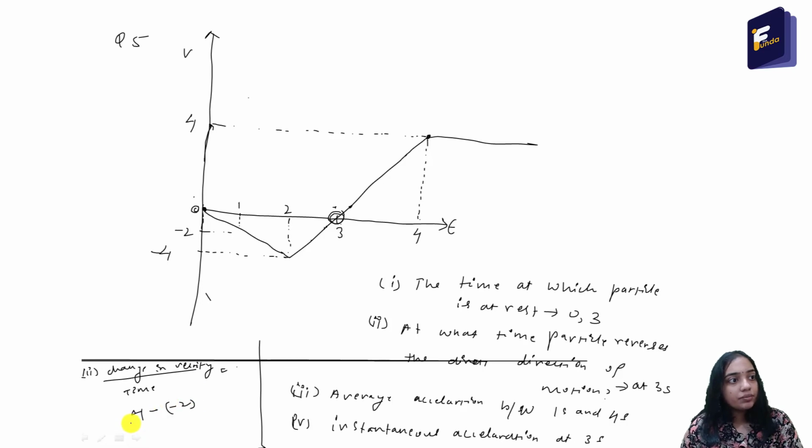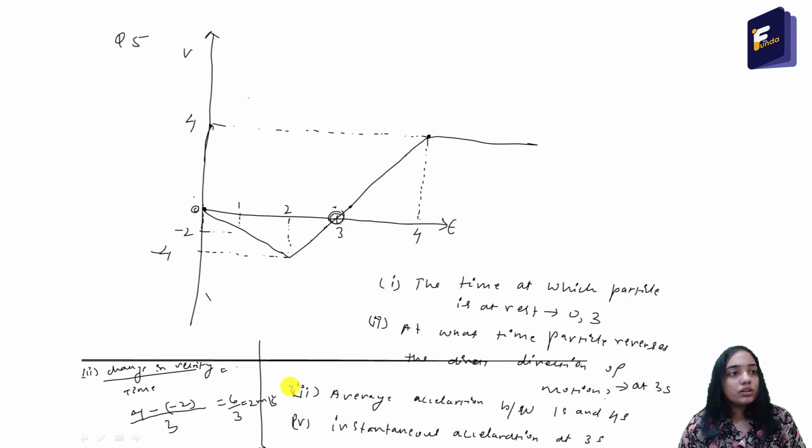by time interval. Time interval is 4 minus 1. Okay, that is 3 seconds. 4 minus 1, 3. So it is 6 by 3, which is equal to 2 meter per second square. So the average acceleration between 1 second and 4 seconds is 2 meter per second square. Okay. So it is positive plus 2 meter per second square. That means it is towards the positive direction. Okay.